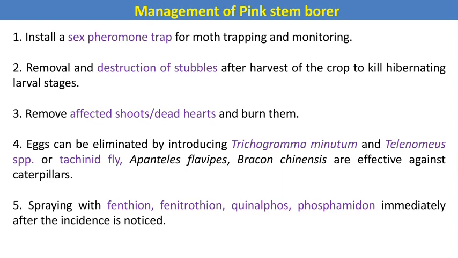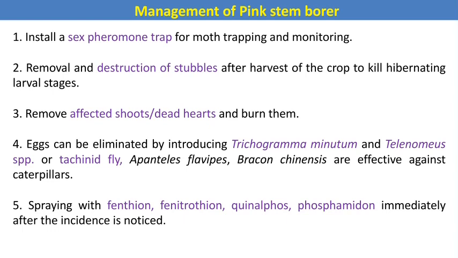So removal and destruction of stubbles helps to reduce the carryover stage. Then remove the affected shoots and dead hearts, because some caterpillars are present in the dead hearts. By destroying the dead hearts, the caterpillars will be destroyed.